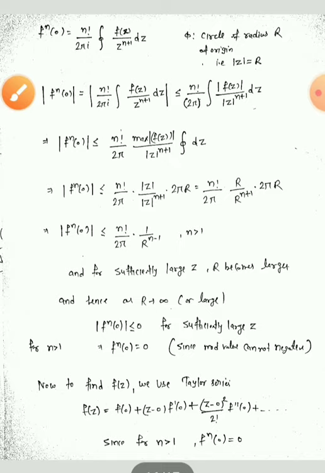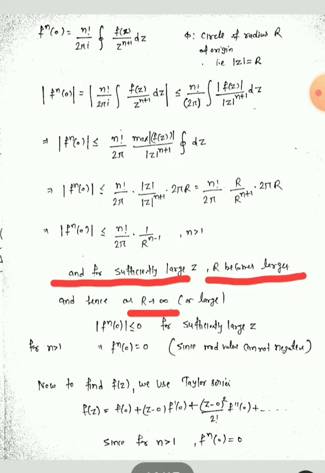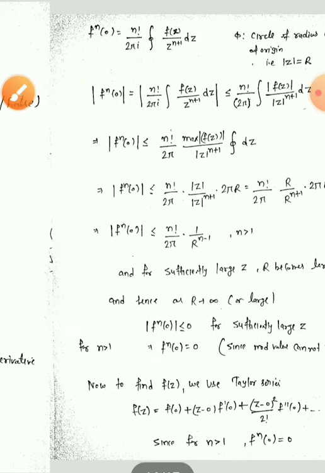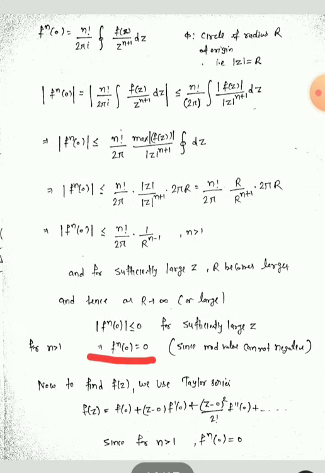As z is sufficiently large, r also becomes larger, and as r becomes larger, this term tends to 0. So on this step, since this is an absolute term and it is always positive, this becomes 0. Now we use this result. This is true for all n greater than 1.